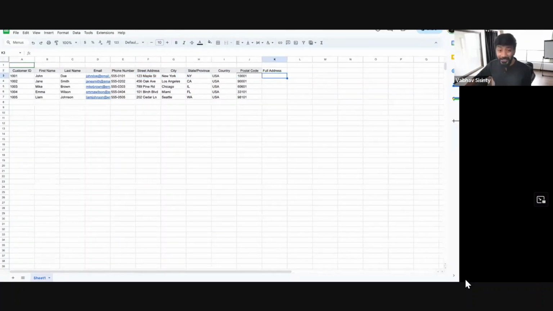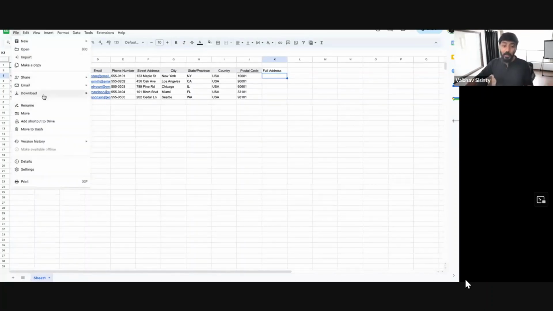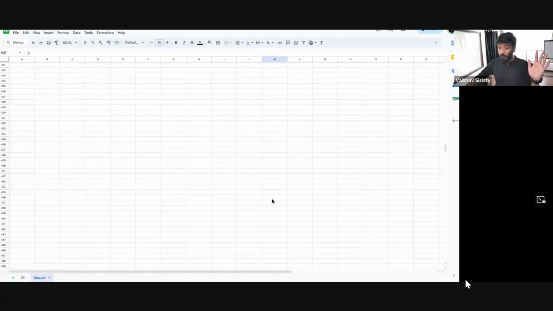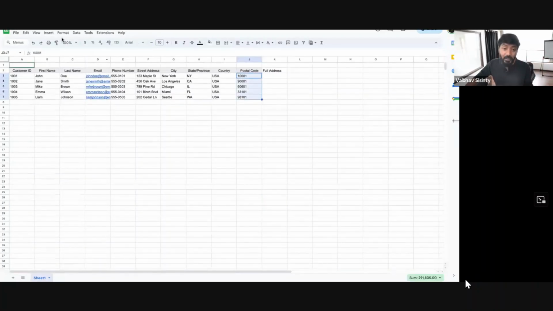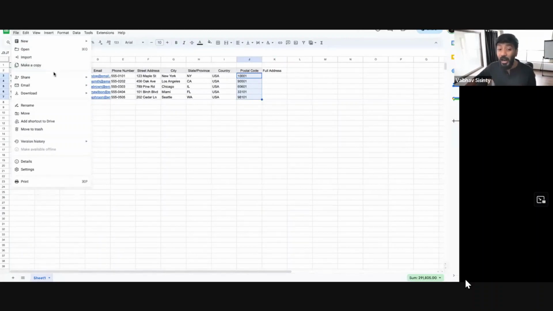How do I do that on ChatGPT? How do I do that using AI? It is very simple. And you can do this for as big a file as you want. For this example, I put just a smaller file. Usually functions like this become much harder when you have millions of rows of data. But here for this example, let me keep it simple.